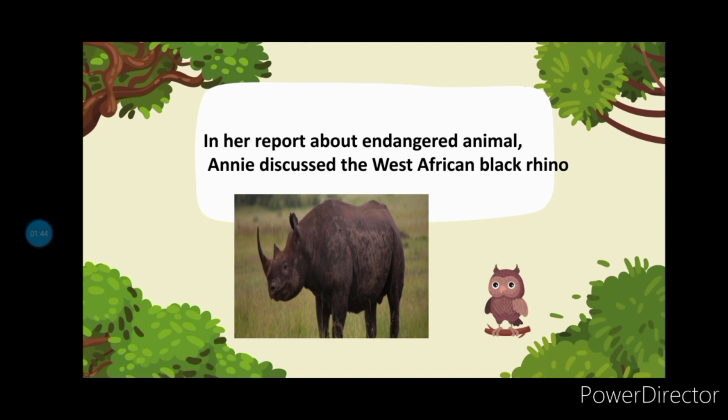Take note that in the sentence, endangered modifies animal, which means that it refers to animals that are almost extinct or threatened with extinction.